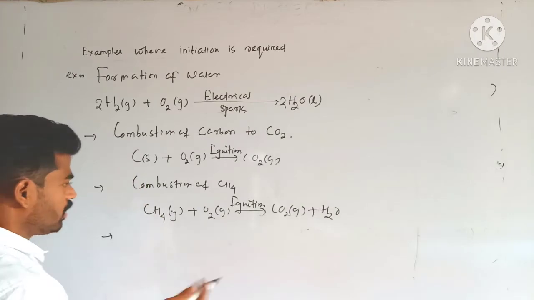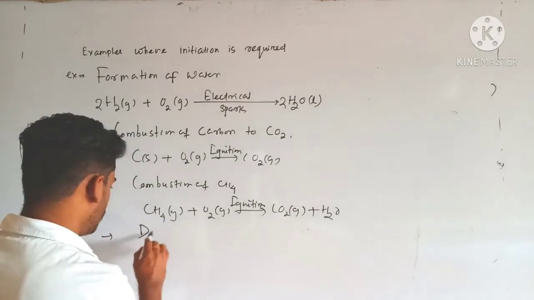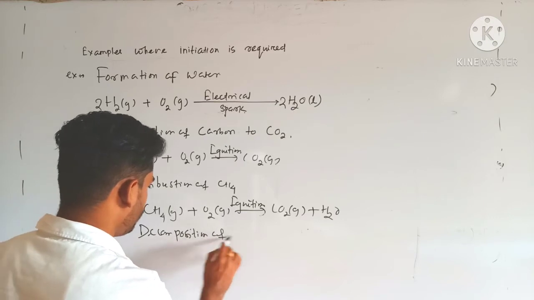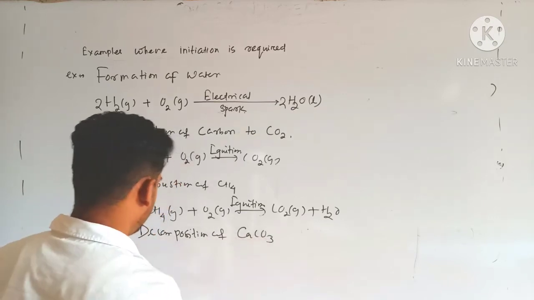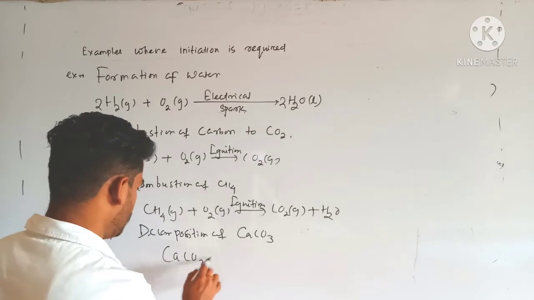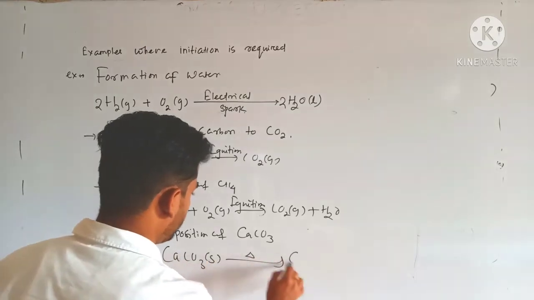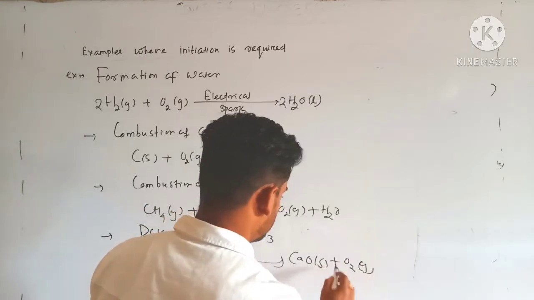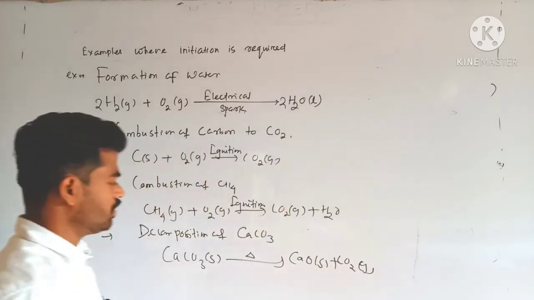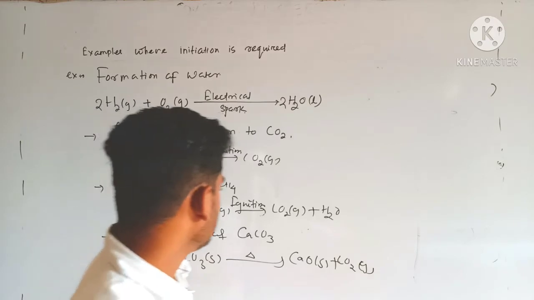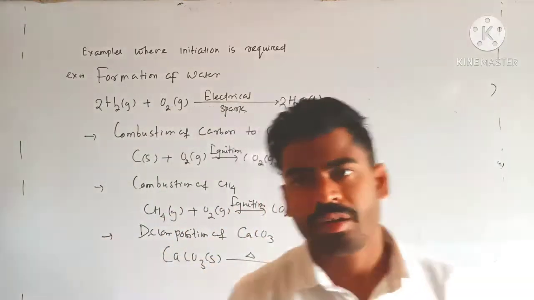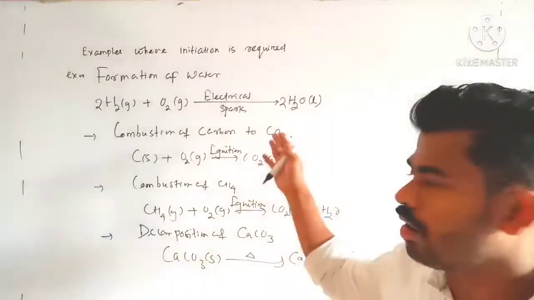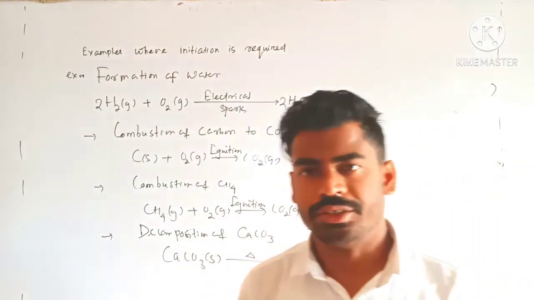And again, the decomposition of calcium carbonate can be written like this: CaCO3, upon heating, gives calcium oxide plus CO2 gas. So these are the processes where some initiation is required, but all these are spontaneous in nature.